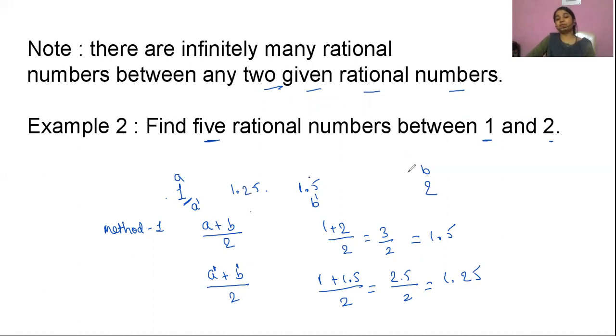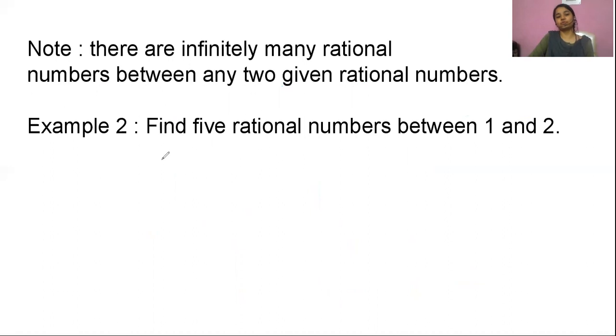In the same way, I will do again (a + b)/2. Here I'll find one number. Then I'll take this as a, this as b, and again do (a + b)/2. So this process will be a little bit lengthy. So let's try to solve it by some shortcut method. Okay, so here I will take it like this. He said that you need to find 5 rational numbers.